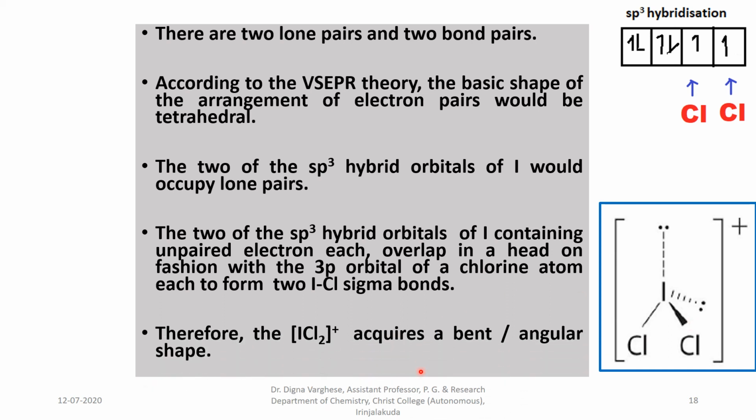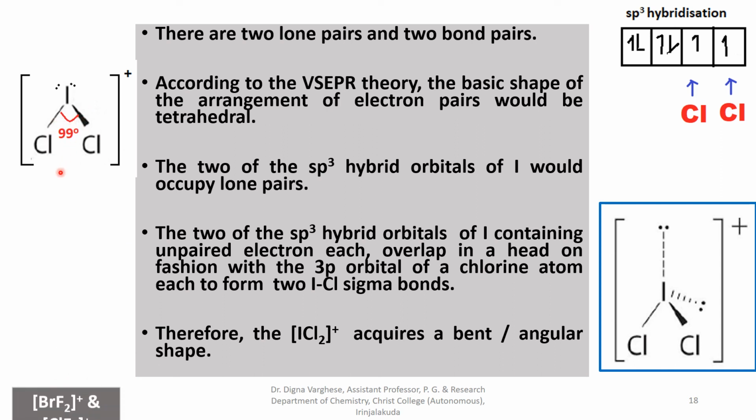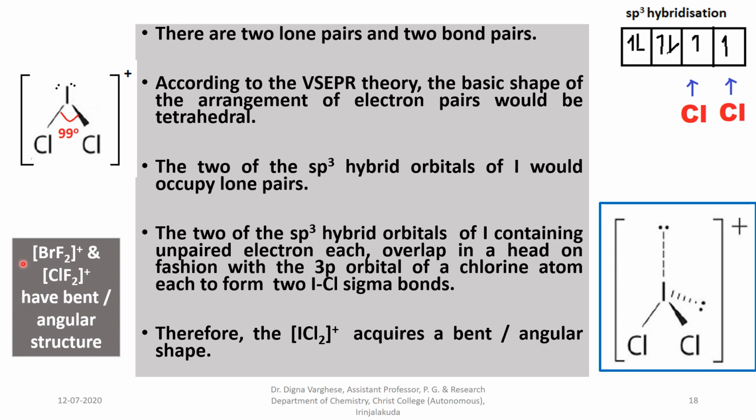Therefore, the ICl2 plus acquires a bent or angular shape, and the bond angle is 99 degrees, and BrF2 plus and ClF2 plus have a bent or angular structure similar to that of ICl2 plus.